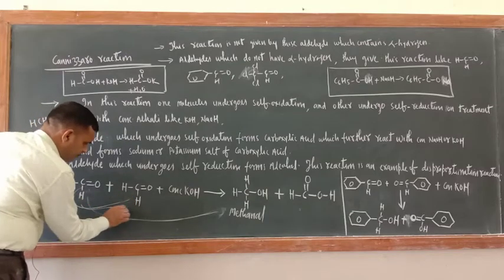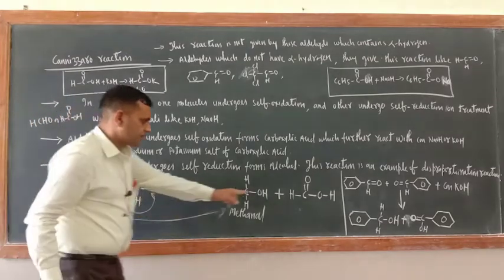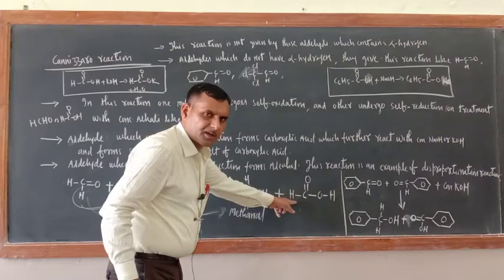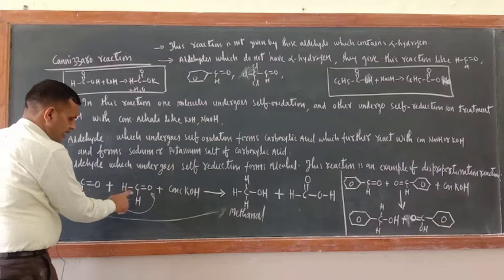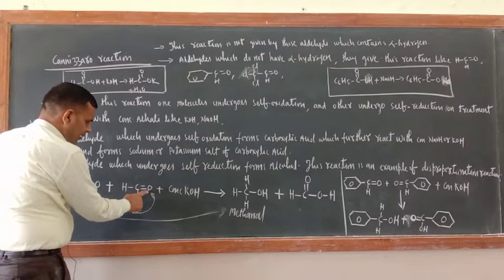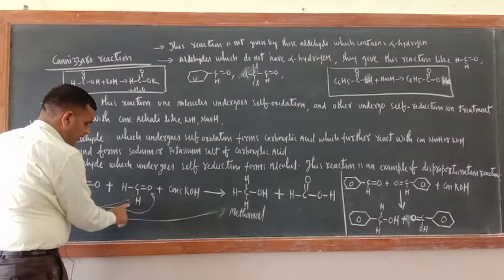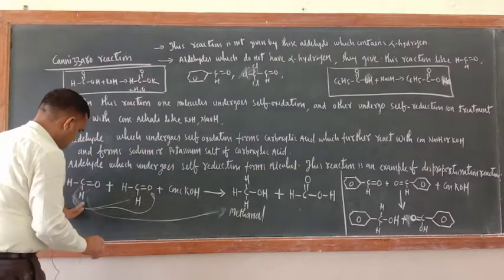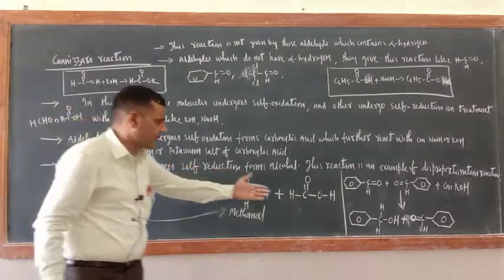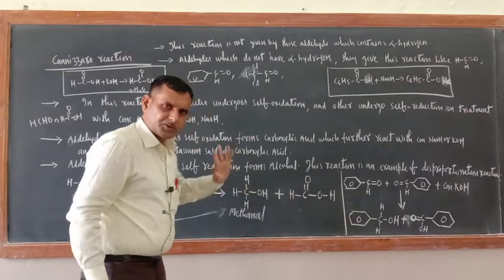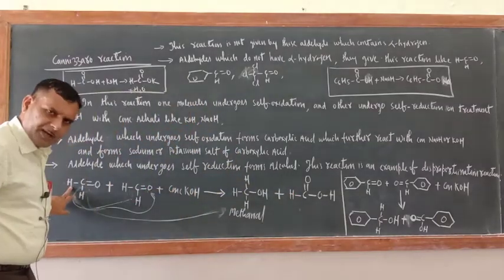This H goes onto this oxygen atom, so you will have formic acid. Just see, HC double bond O, add here one oxygen, so this is HC double bond O with OH. Understood?